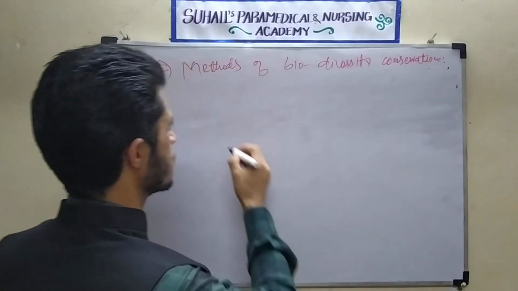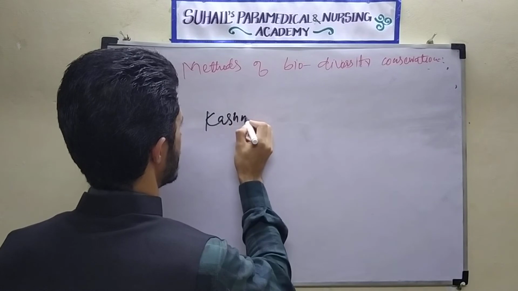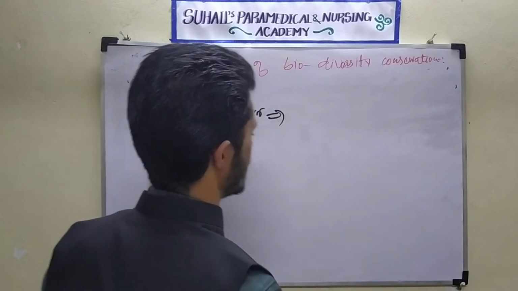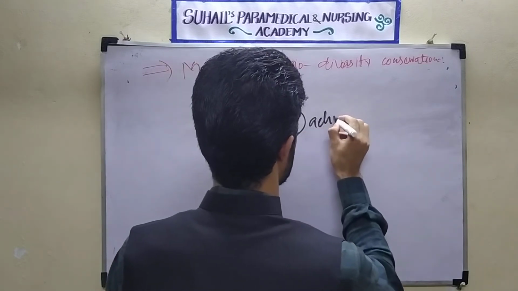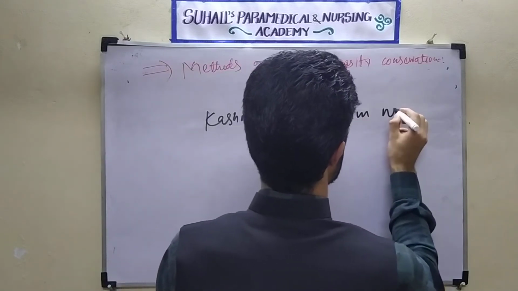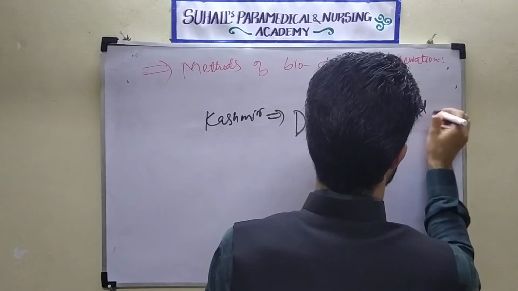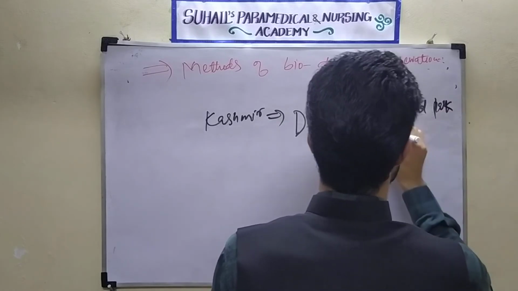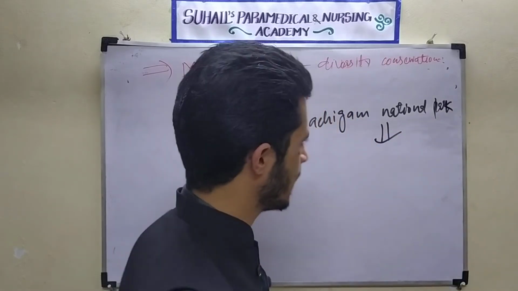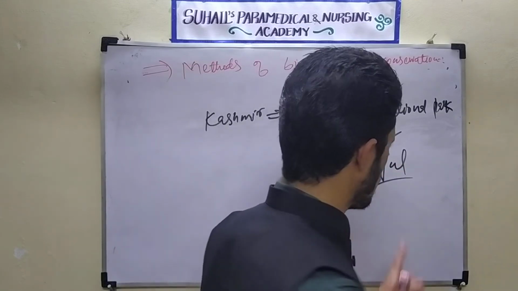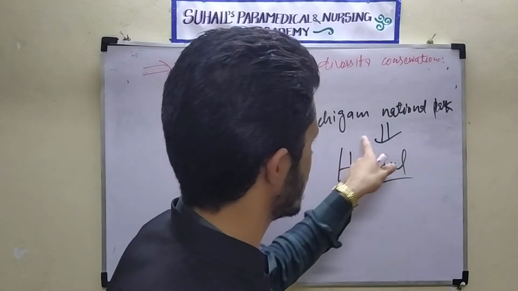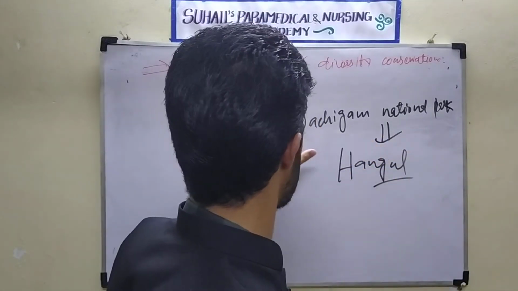If I see in Jammu and Kashmir, in my motherland Kashmir, there is Dachigam National Park. In this national park there is one of the most important animals, called hangul. Hangul is an animal that is found inside Dachigam National Park, which is present in the Kashmir division.